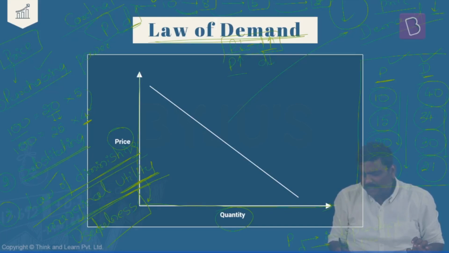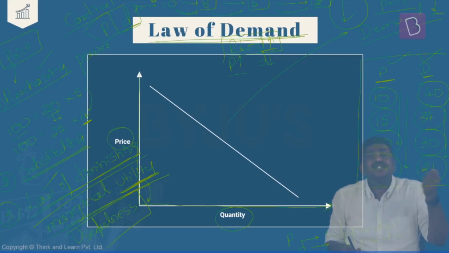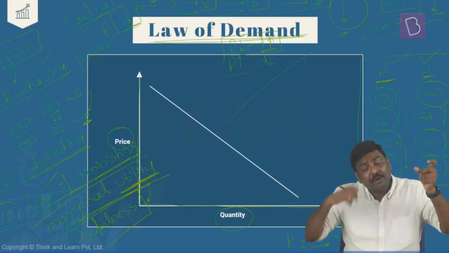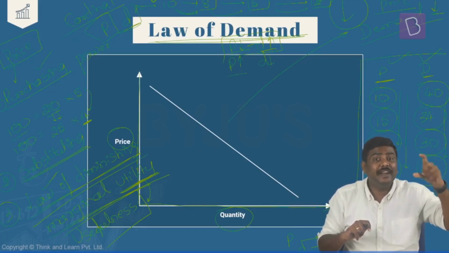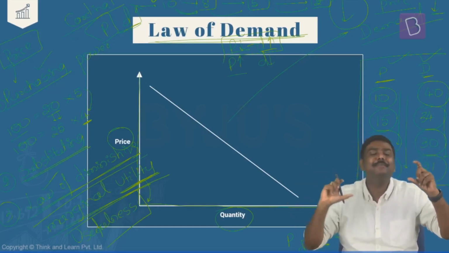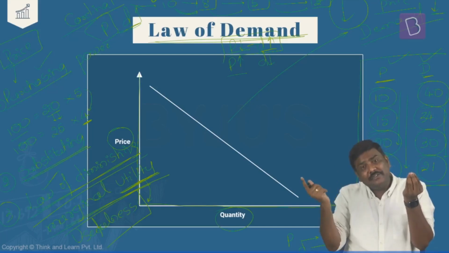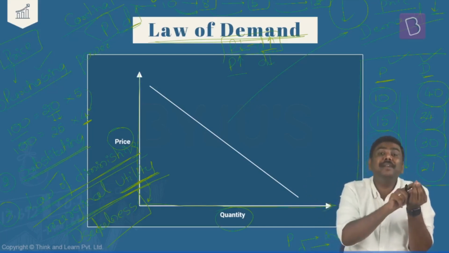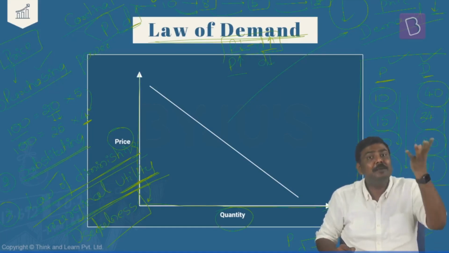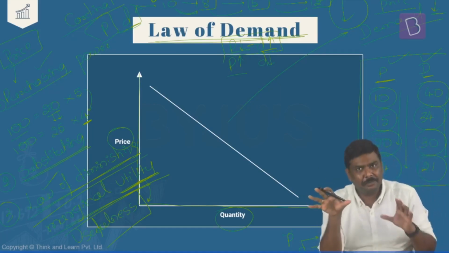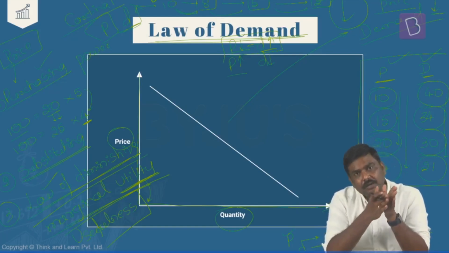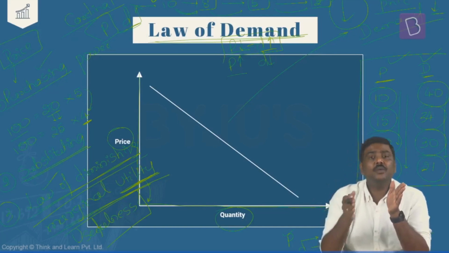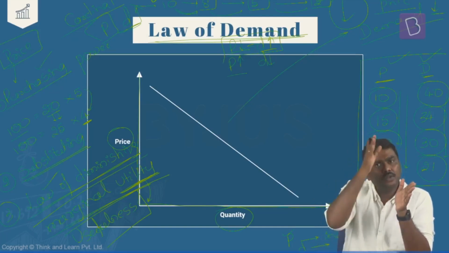Now, some of you will say, sir, what do you mean by independent and dependent variable? The demand is changing based on the price changes. Is the logic okay? The demand changes because there is a change in the price. So whatever is the demand, it is dependent on the price in the market. Because it is affected by the price, it is a dependent variable. Price is an independent variable. Purely in statistics, whatever is the independent variable, we plot it along the x-axis, and whatever is the dependent variable, we plot it along the y-axis.